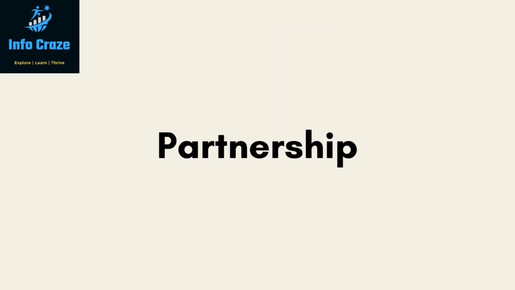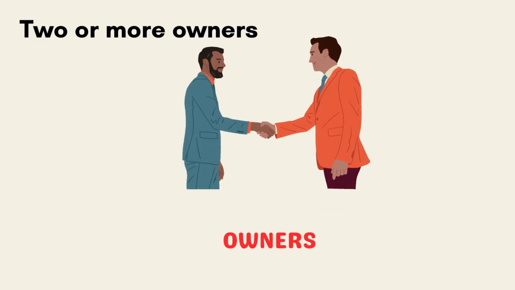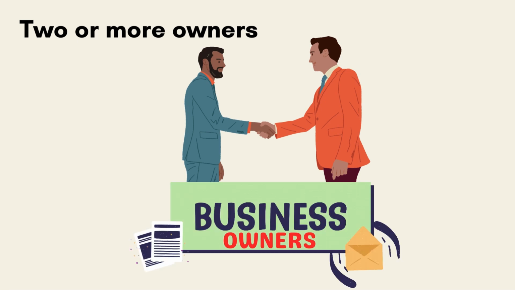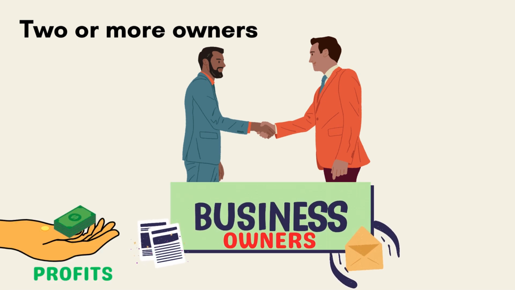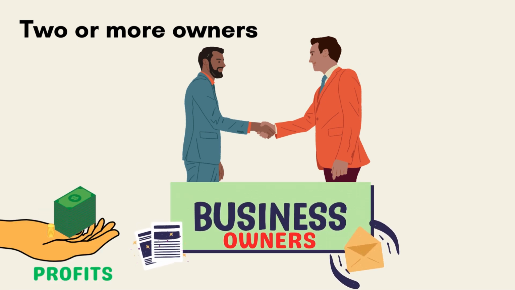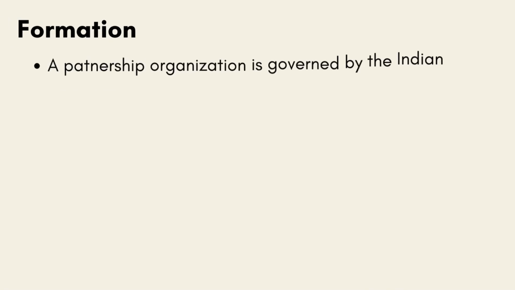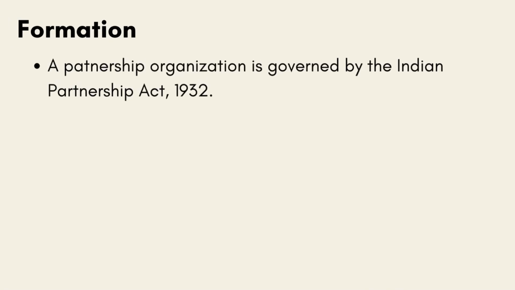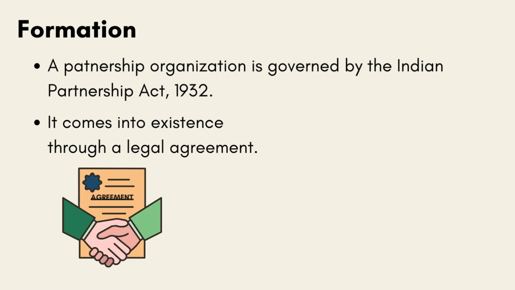Now, let's look into the partnership form of organization. It is a type of business structure where two or more individuals or entities come together to carry on a business with a view to make profit. Let's go through the key features. A partnership organization is governed by the Indian Partnership Act, 1932. It comes into existence through a legal agreement wherein the terms and conditions governing the relationship between the partners, sharing of profits or losses and the manner of conducting the business are specified.